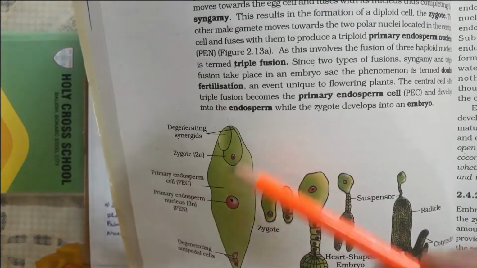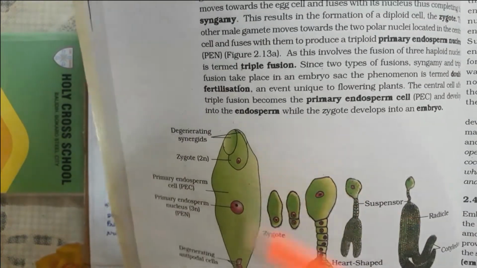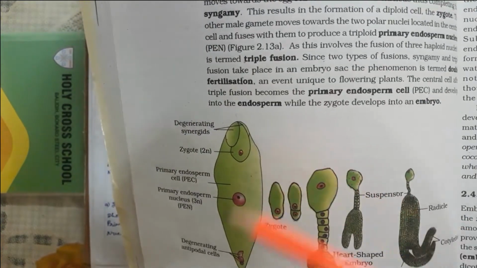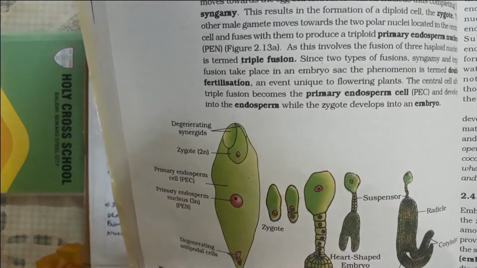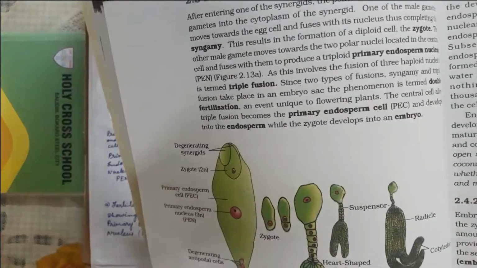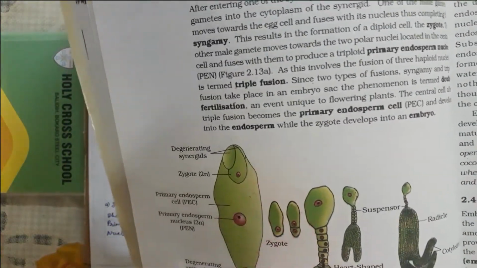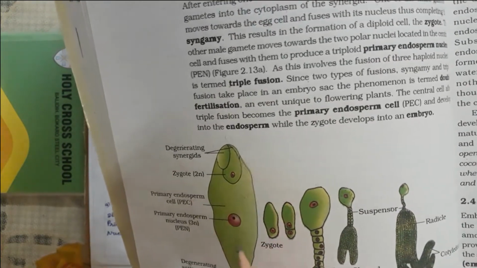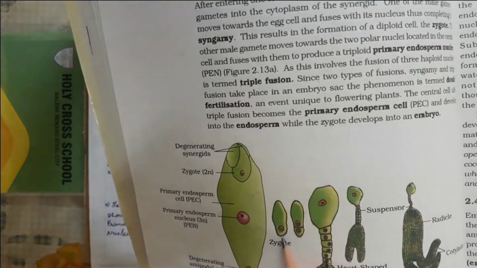If you see it in the pistil, this will be in the opposite direction, meaning the egg apparatus will be down and the diagram will be reversed. You can see that also in fertilization, where it takes place. So the egg apparatus is this. The same diagram is given in the opposite direction, and here the whole is not taken. This 3N endosperm will divide and give many cells here. So only the zygote is taken away.